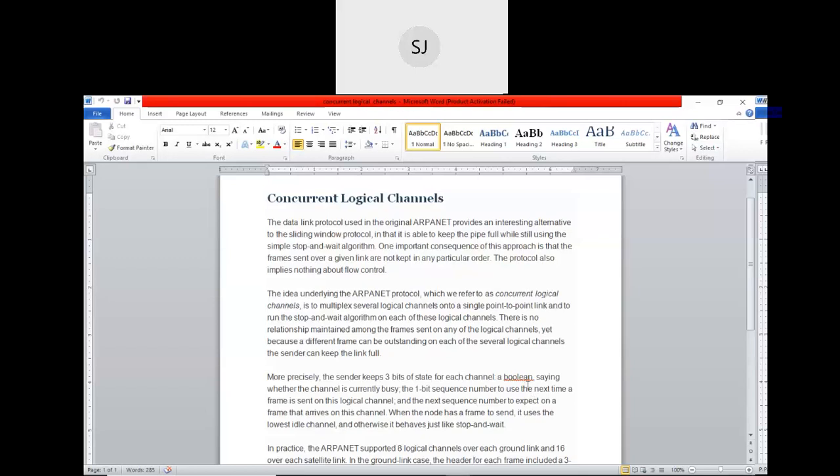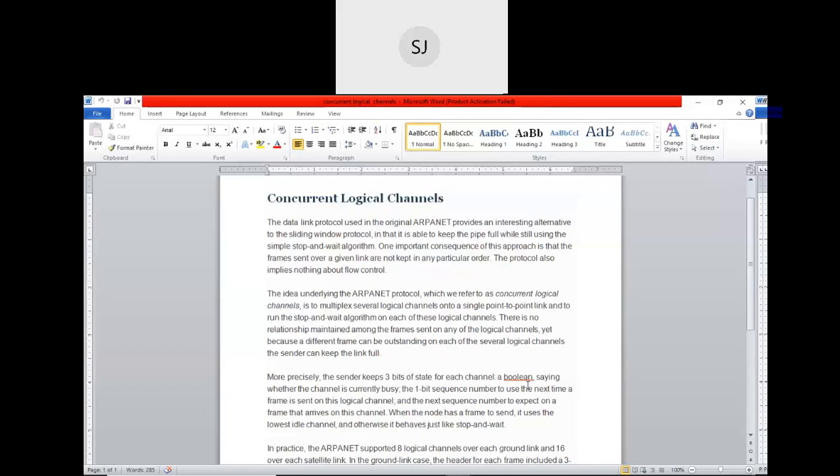Okay, so what do you mean by logical concurrent channels? Yes, anybody can repeat? What do you mean by logical concurrent channels? See, I will just repeat. This is a technique that is used in the data link layer of ARPANET. The data link layer of ARPANET is capable of keeping the pipe full, though it uses the stop and wait protocol, right? What it does is it uses concurrent logical channels.